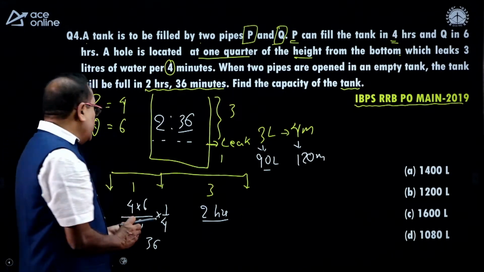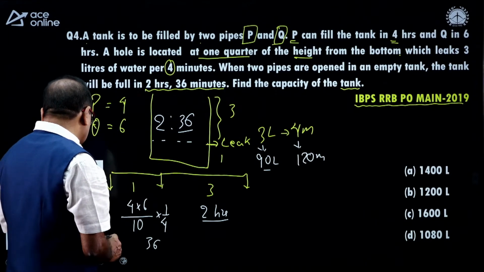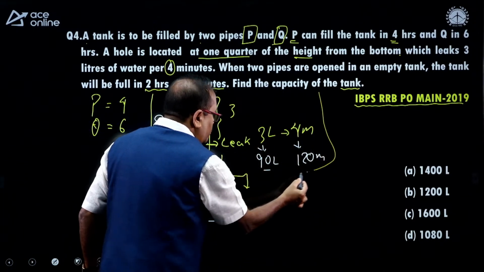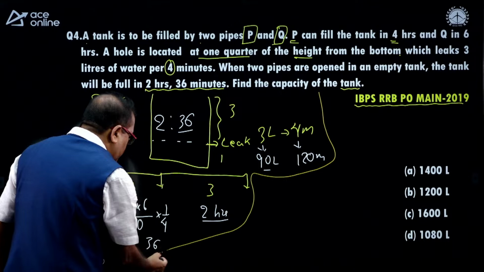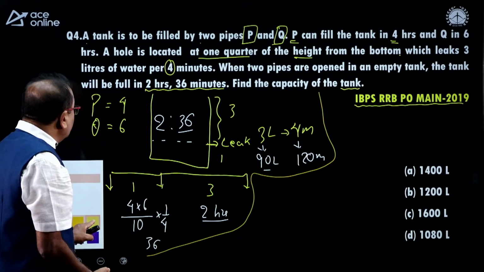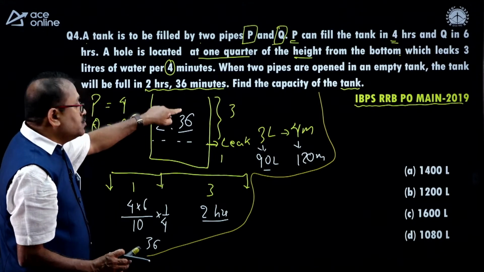Now, here the approach to answer this question is this. Whatever I explained till now is only the question part. Now, what I should do over here, let me give you some clue. From here to here it is 2 hours.